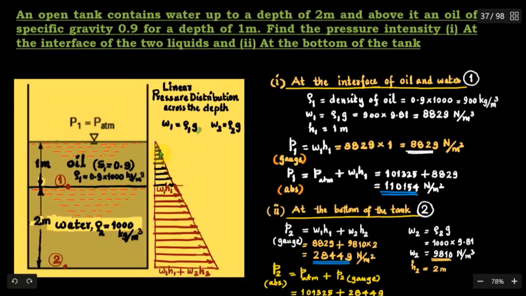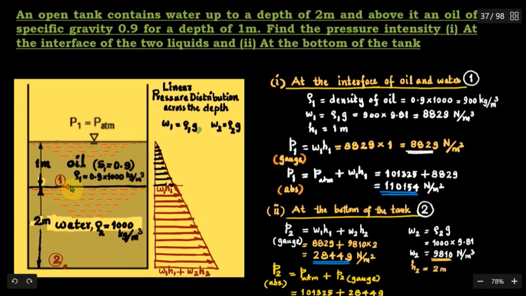We know the hydrostatic pressure distribution profile. So it is triangular for the first portion and trapezoidal for the second column. So for the first part of the question, we will find out the pressure intensity at the interface of oil and water. So that is denoted by the point 1.